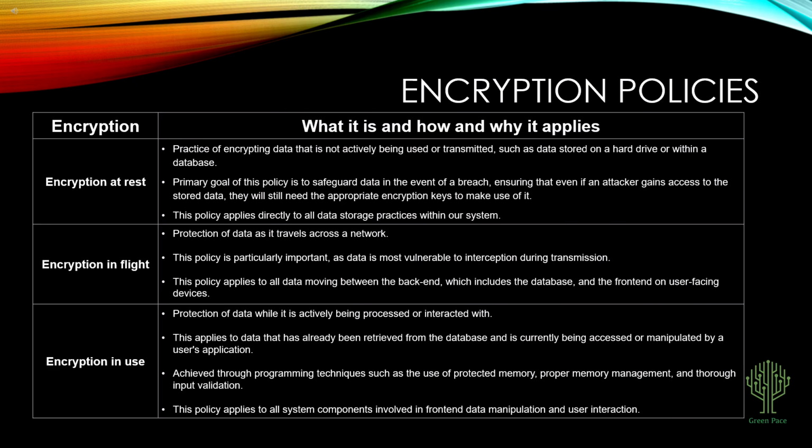Encryption is addressed across all three states of data. At rest, we encrypt stored data so that even a successful breach yields nothing usable without the keys. In flight, all data moving between our backend and front end is protected against interception. In use, we protect actively processed data through proper memory management and rigorous input validation. Together, these policies ensure data is never left exposed regardless of where it lives.